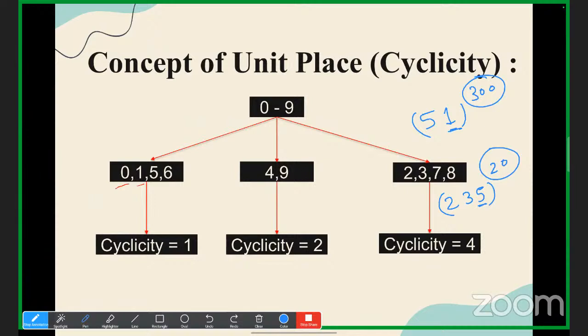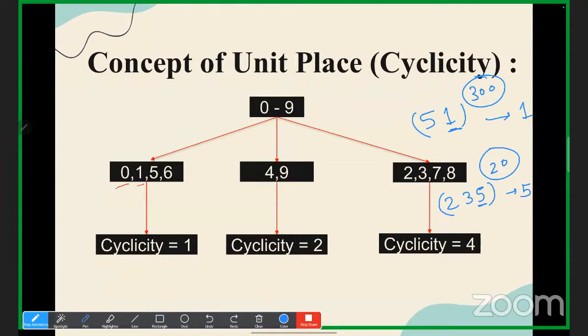If you get 0, 1, 5 or 6 at the unit place of the base, the final answer will have the same number at the unit place. Like if 0 is there, then 0 is the answer. Similarly, if 1 is there, then 1 is the answer. Understood? I hope it is clear. So that is why cyclicity is 1. After each interval, after one digit, it is getting repeated. Yes, online students, understood? So what is the unit place of this number? 1. What is the unit place of this number?